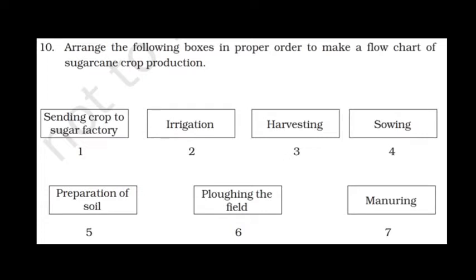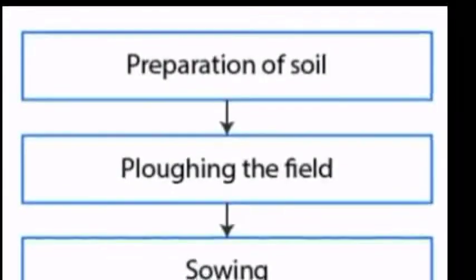Now here, what are the steps given? Sending crop to sugar factory, then irrigation, harvesting, sowing, preparation of soil, plowing the field, manuring. Of course it is not in proper order. The first step, as we already know, is preparation of soil, then comes plowing the field, then sowing, then manuring, then irrigation, harvesting, and lastly when the crop is ready to go, we harvest it and then send it to the factory.